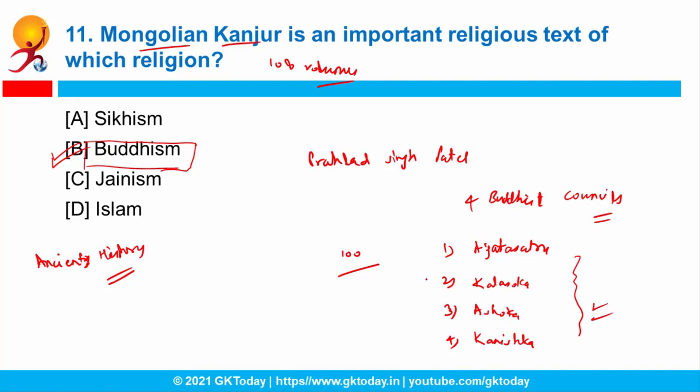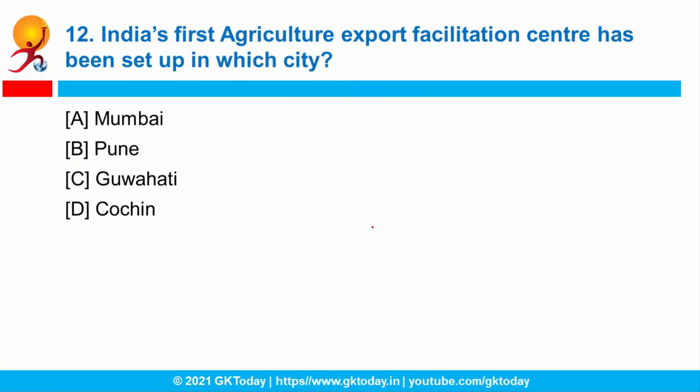Now you have to tell me which of the councils was held in AD. Actually, all the Buddhist councils were held in BC, only one was held in AD. So you have to identify which one that is. You can tell me in the comment section, okay? That is how you can connect your static with your current. Question number 12. India's first agriculture export facilitation center has been set up in which city?